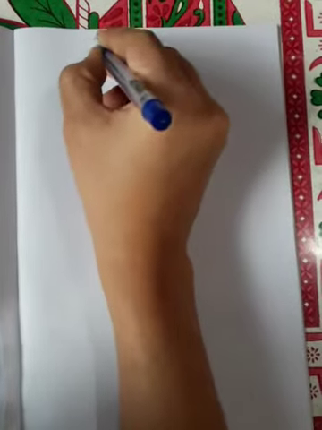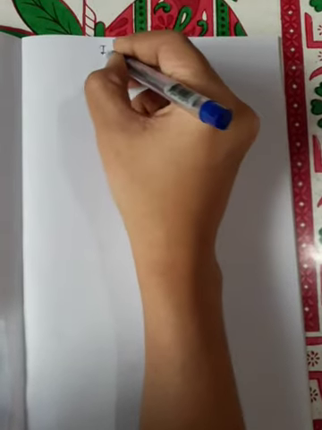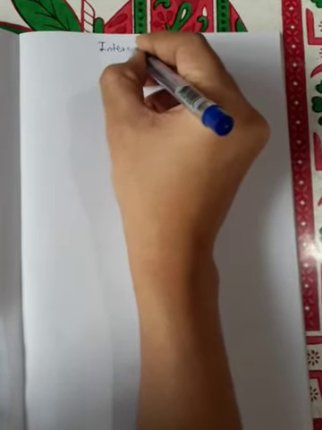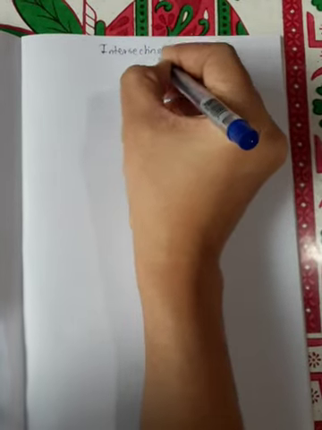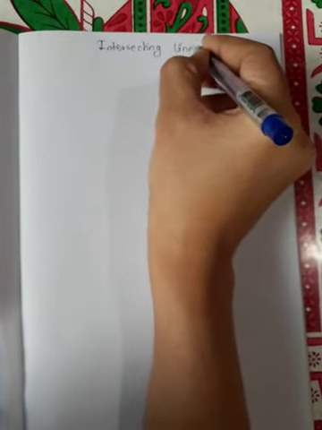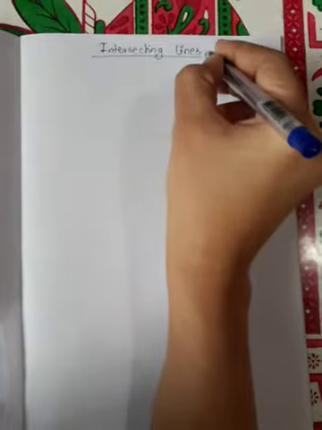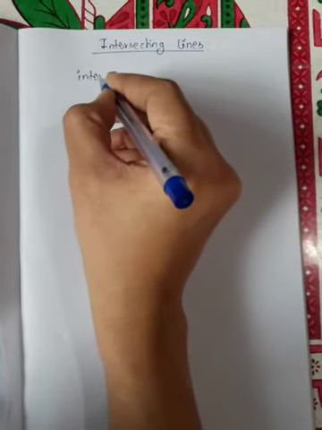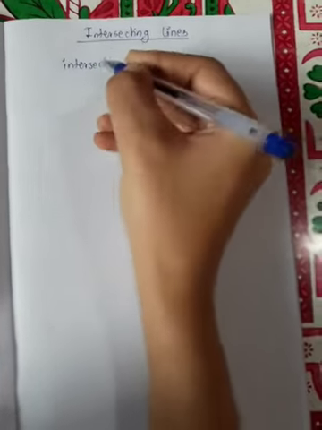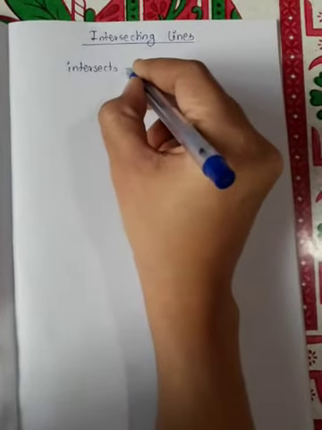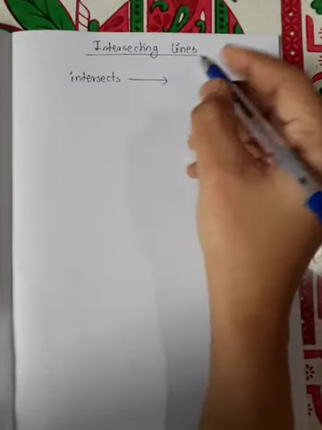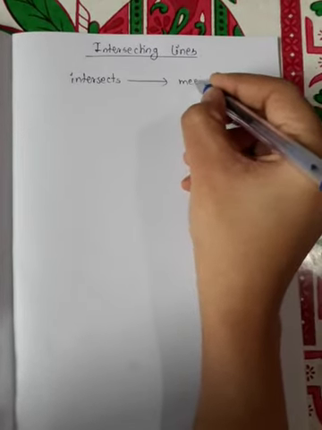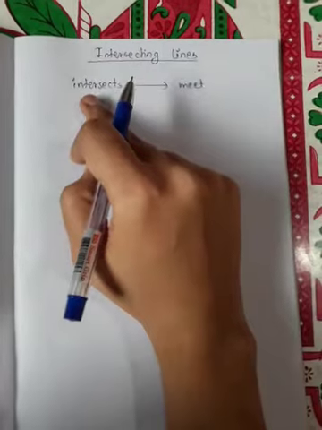Now let us go to the next point, that is intersecting lines. Okay, intersecting lines. So what does intersect actually mean? Intersect means meet. Okay, two lines intersect means what?